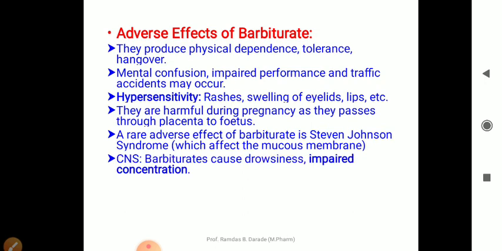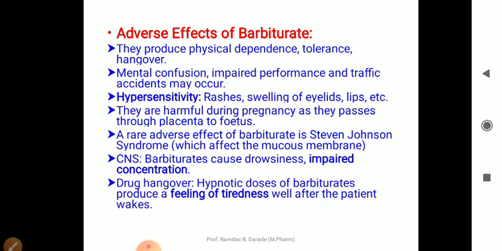Then effects on the central nervous system, it may cause drowsiness, impaired concentration. Drug hangover is very common. So hypnotic doses of barbiturate can produce a feeling of tiredness, means weakness, well after the patient wakes. Okay, after awaking, the patient may feel tiredness. These are the adverse effects of barbiturates.